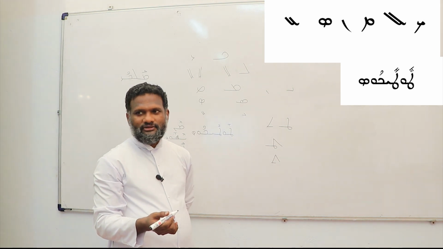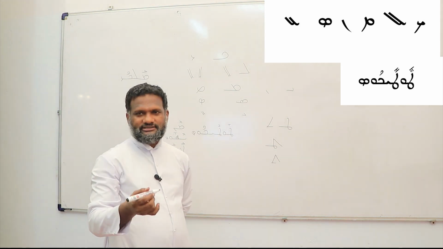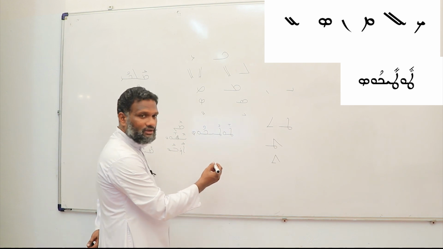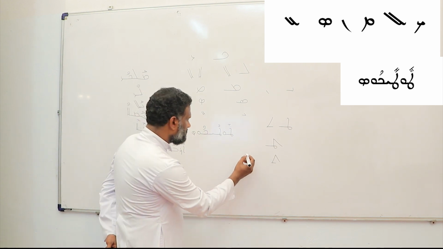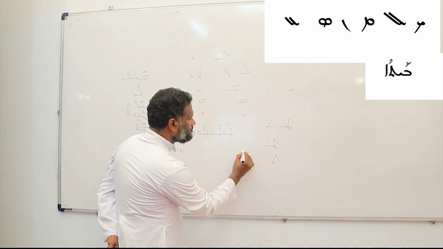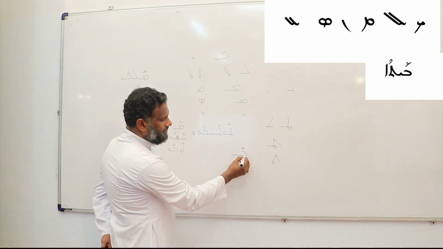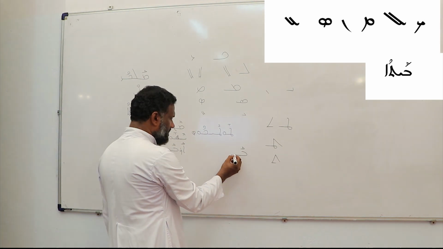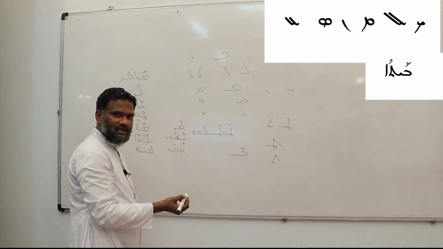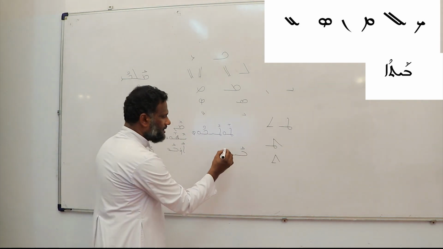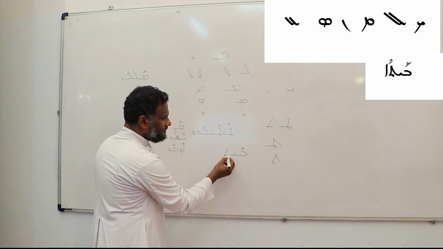Okay? Then, for example, Baitu. Ba, Bet plus A, Ba, plus Yod, Bai. Baitu. Tau.